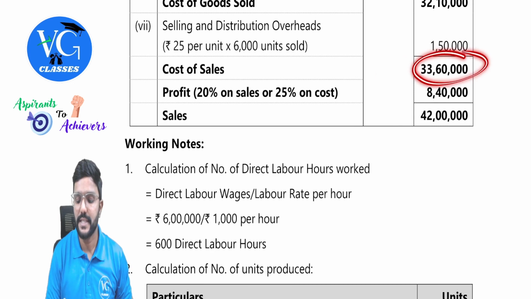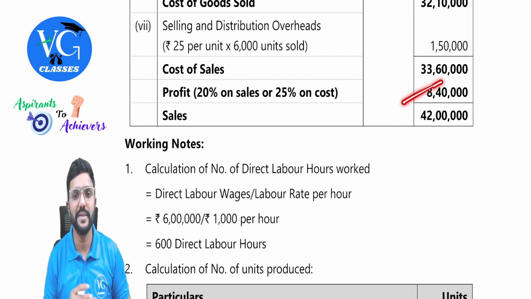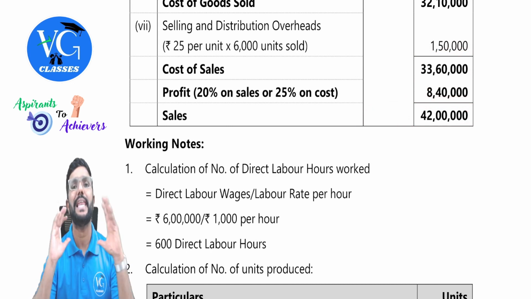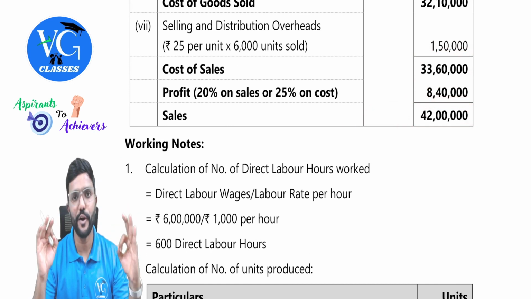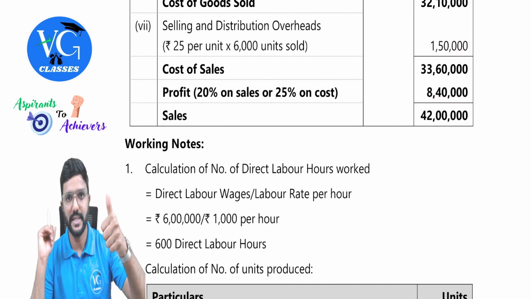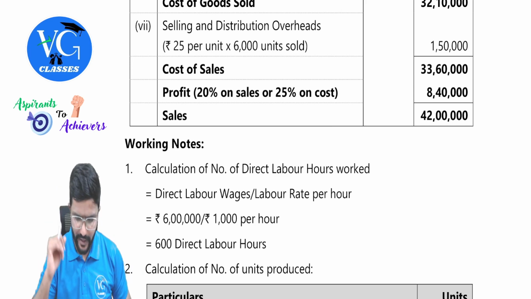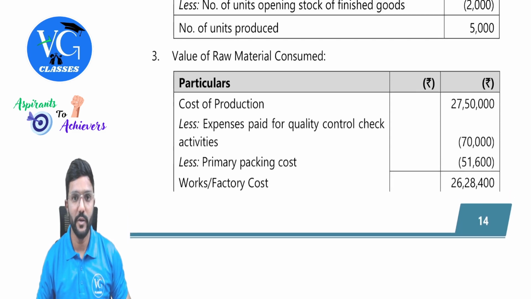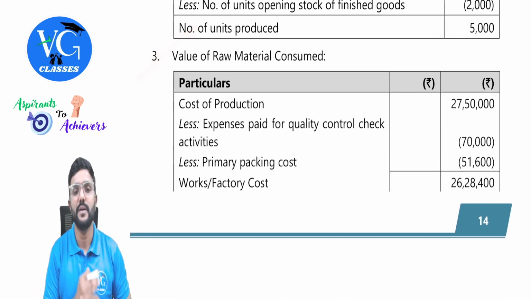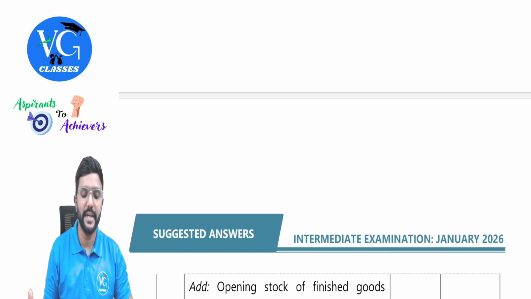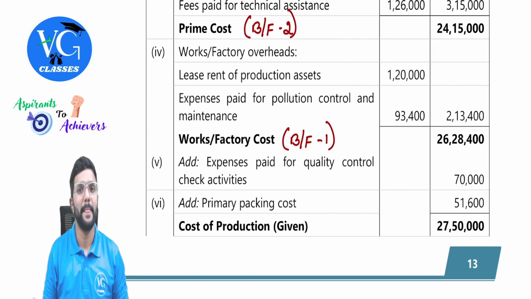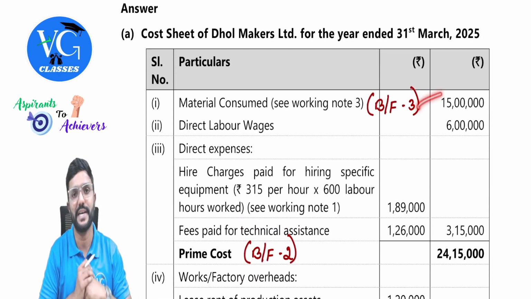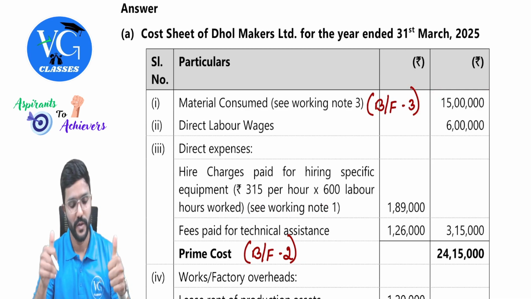So 33 lakh 60,000 into 25% will give us 8 lakh 40,000. So the total sale value is 42 lakhs. Is that clear? Very well framed question. But only one thing you need to decide: whether you will prepare a separate working note for this or calculate it directly here itself by doing a reverse working. And if you are doing reverse working, please mention it as balancing figures, guys. That is a must. Got it?